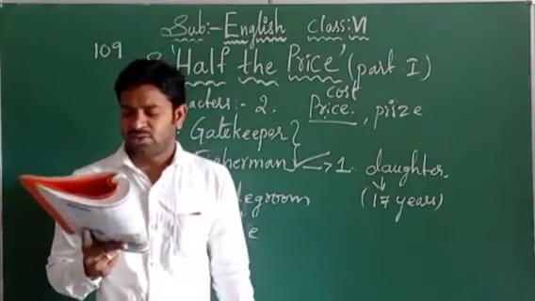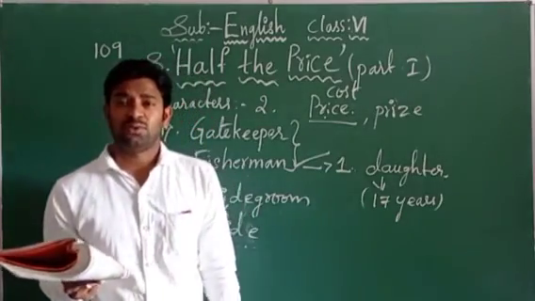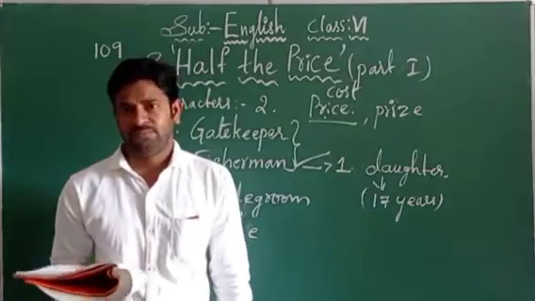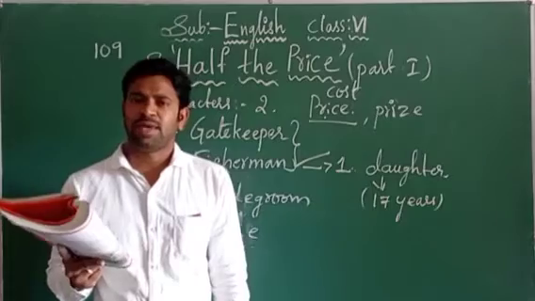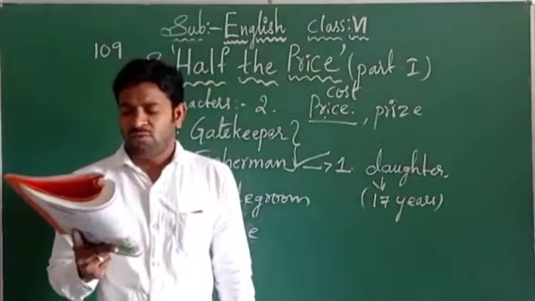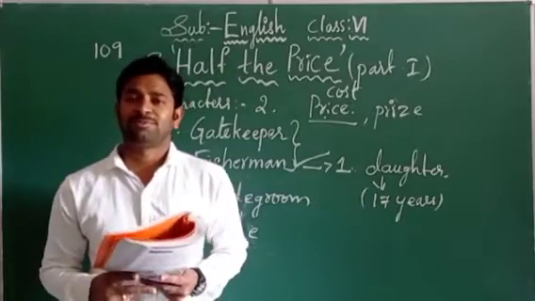The fisherman stood there for some time thinking. Now the fisherman began to think whether to give half of the price to the gatekeeper or go home directly without speaking with the Raja. Fisherman: Will you take half of anything that the Raja gives me? So he is putting the question.